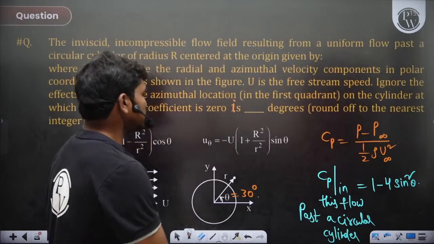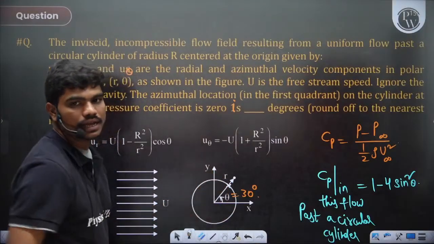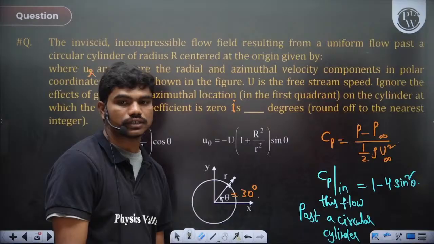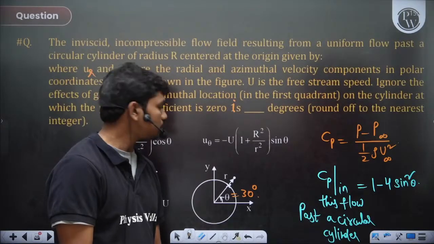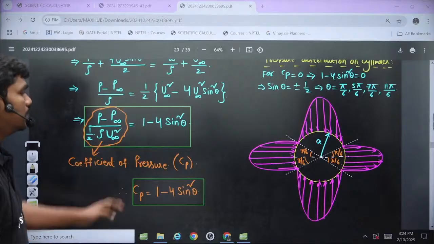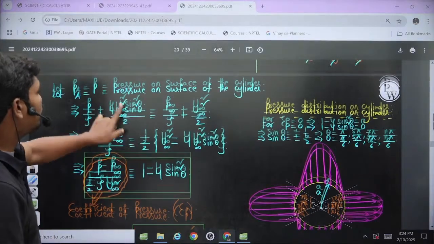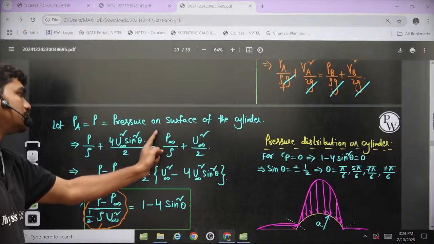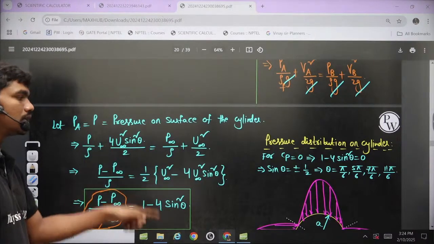So here the velocity on the radial component and the velocity at the free stream, by comparing these things you can get the answers. This is what in fact we have done in these class notes. You can see we have applied the Bernoulli equation at the free stream location, and this is on the surface of the cylinder.